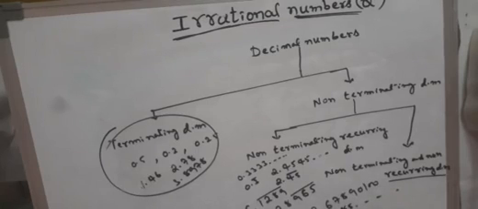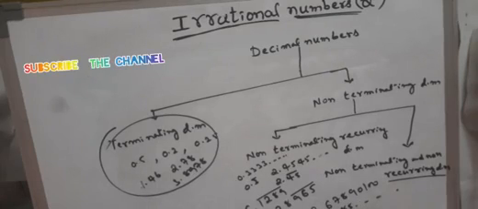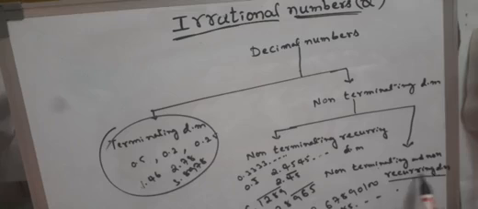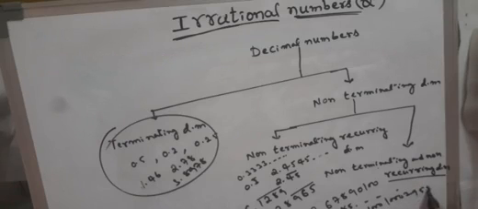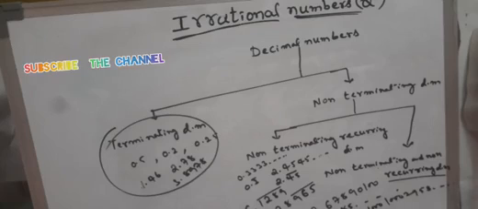See here, after the decimal point the digits are not following any pattern. So this type of decimals are called non-terminating and non-recurring decimals. One more example, 9.10101000140295 and so on. This is nothing but a non-terminating and non-recurring decimal.